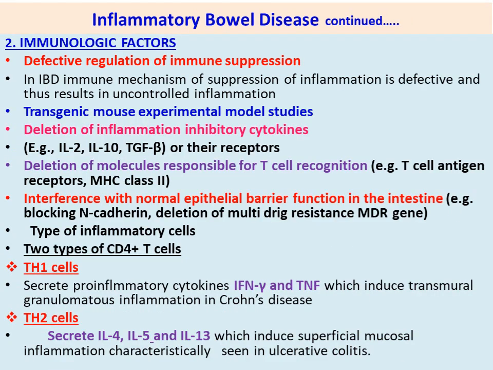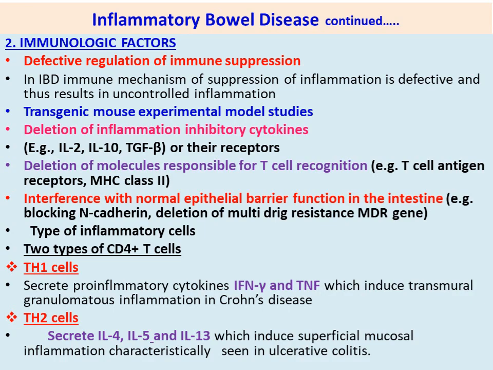Immunologic factor. Defective regulation of immunosuppression. Next point, in IBD, the immune mechanism of suppression of inflammation is defective and thus results in uncontrolled inflammation. So we can't control the inflammation. Next, transgenic mouse experimental model studies show these factors.